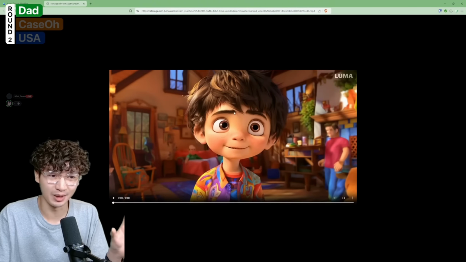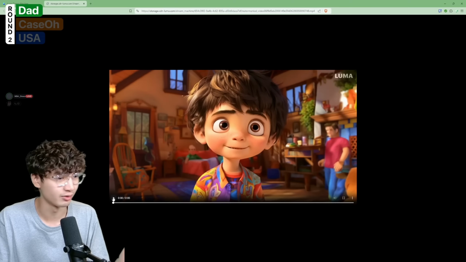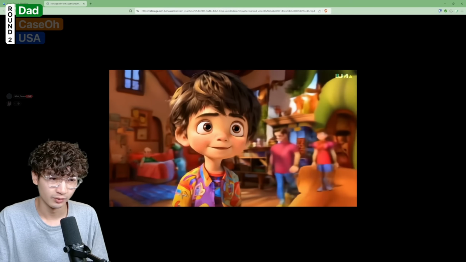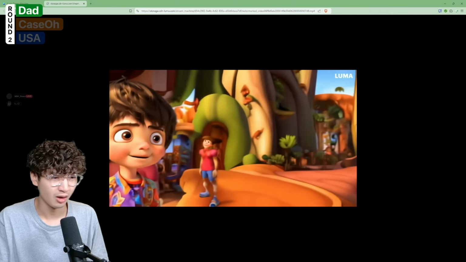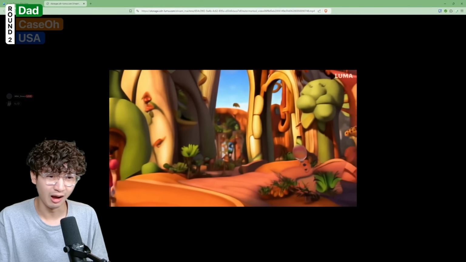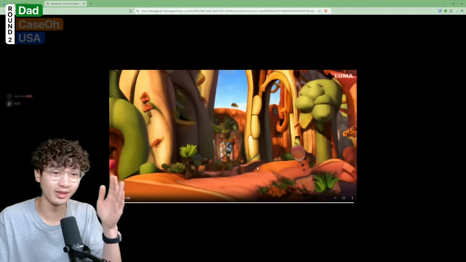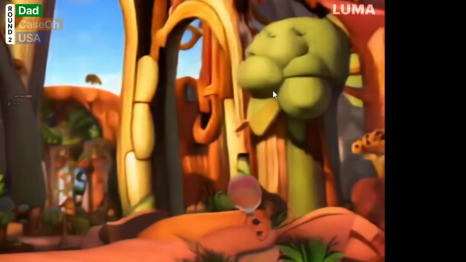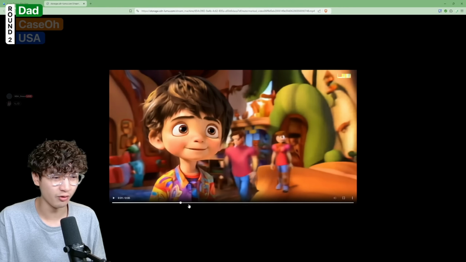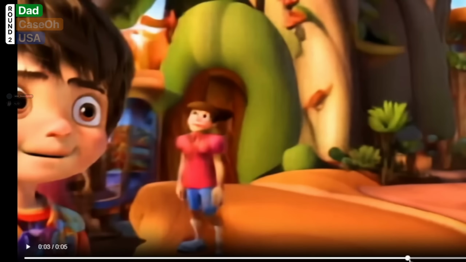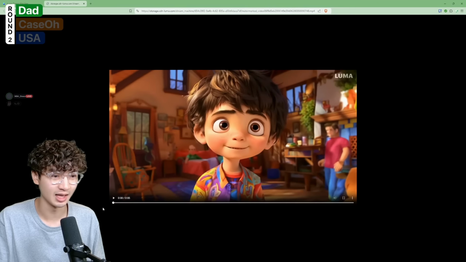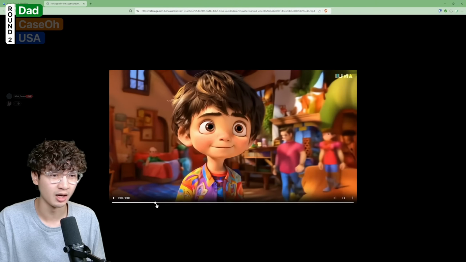I'm not sure what race this person is. Let's just have a look. What is going to be happening? Okay, where are we? Is this some Plants vs. Zombies? So it looks like the dad is walking off in the background, and the son is just completely oblivious. He's staring into the distance while the dad sneaks behind him and escapes.